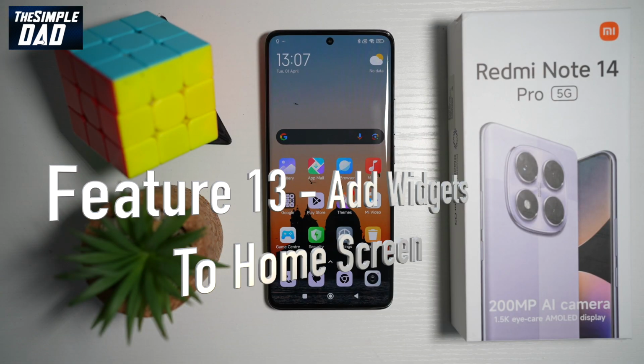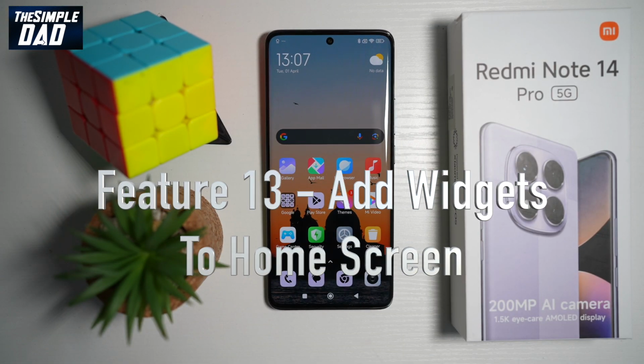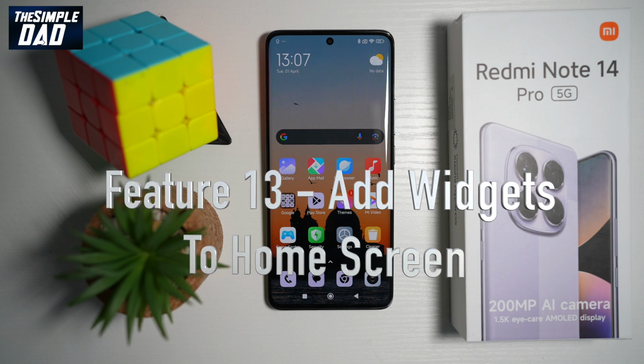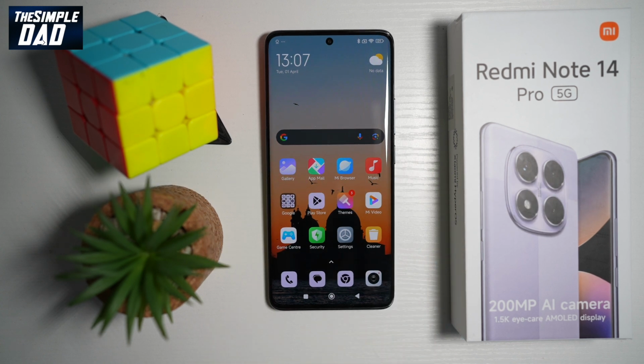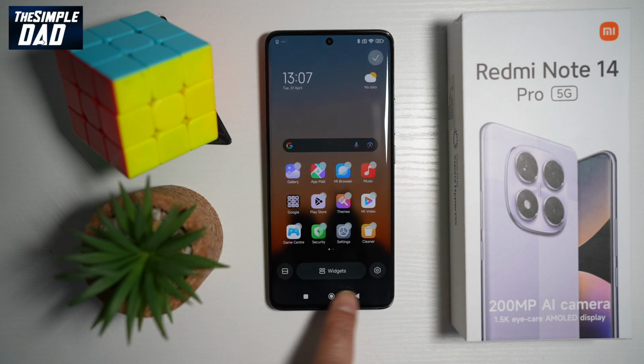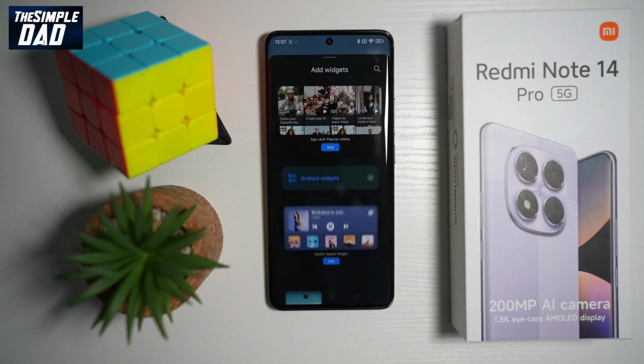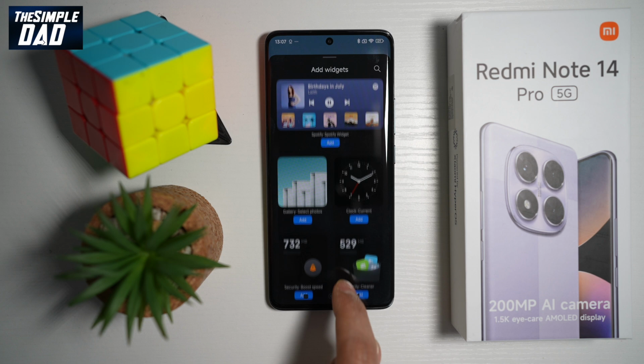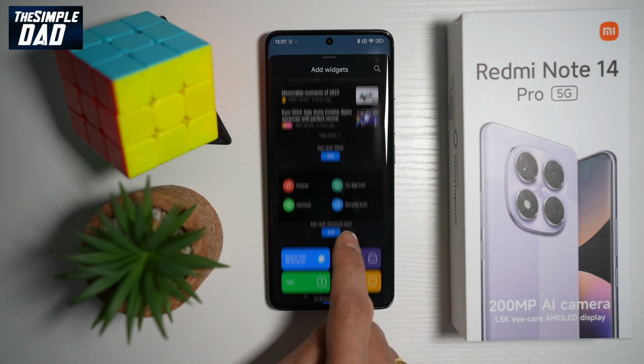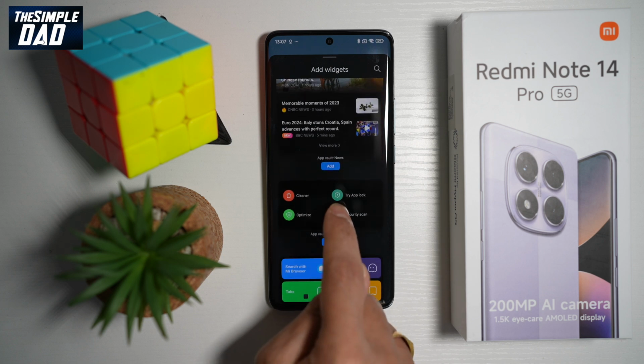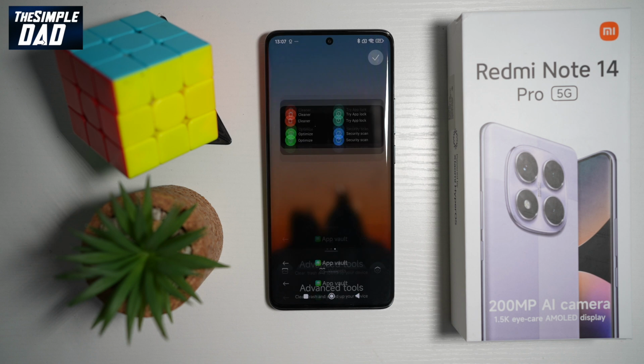So feature number 13 is to easily add widgets to your home screen. So with your Redmi Note 14 Pro, you can add widgets to your home screen. So to do this, you want to go ahead and pinch in. Next, you'll see the widgets icon here, tap on that. And now here you can go ahead and choose all the available widgets which you can add to your home screen. So you can go ahead and tap on it and this will add it to your home screen.